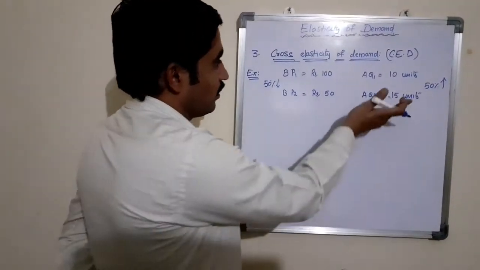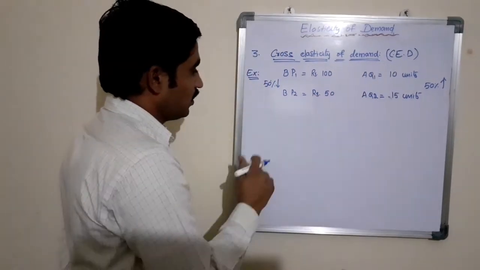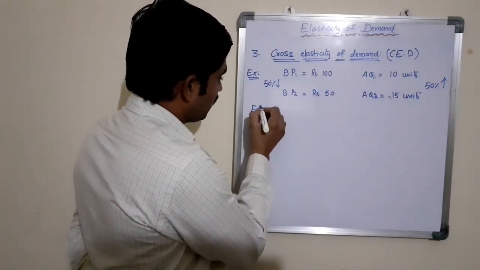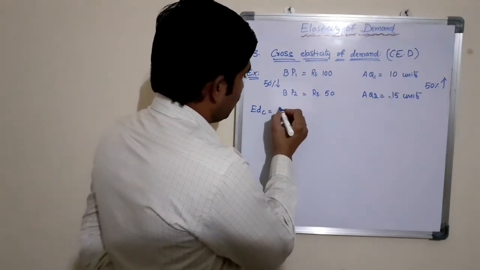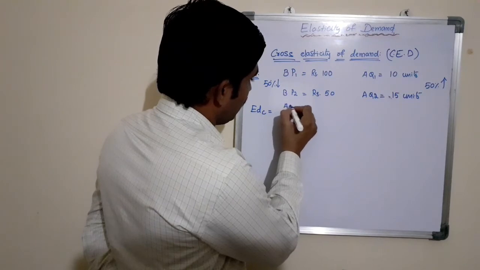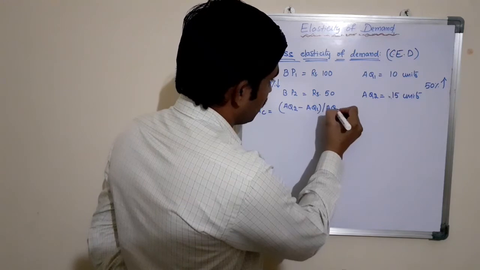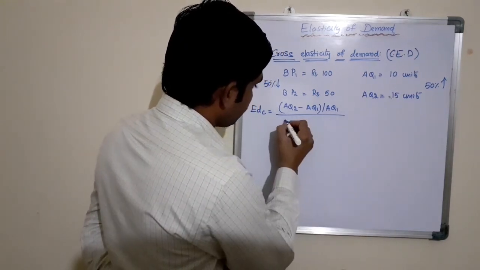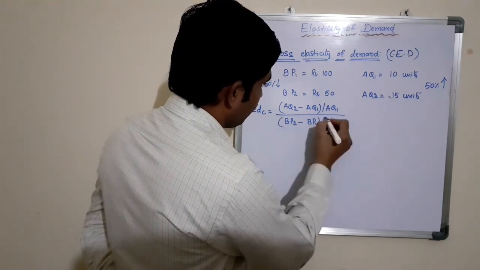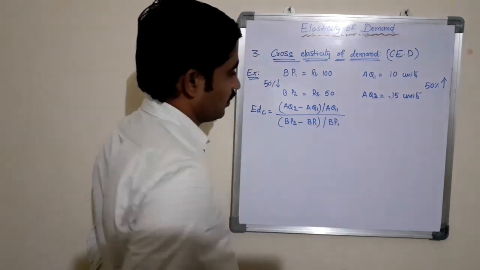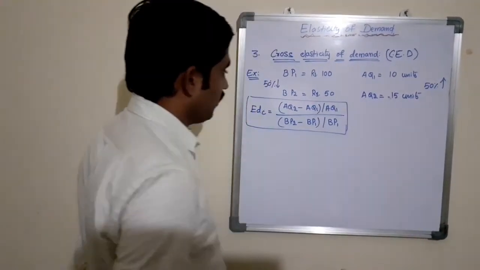The same we can apply in the formula. The formula for calculation of cross elasticity of demand is EDC equals AQ2 minus AQ1 by AQ1, divided by BP2 minus BP1 by BP1. This is the formula used to calculate cross elasticity of demand.